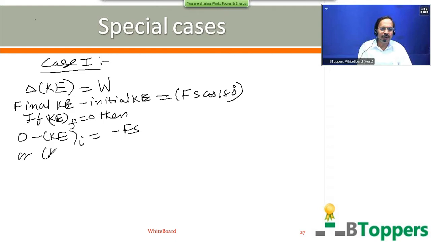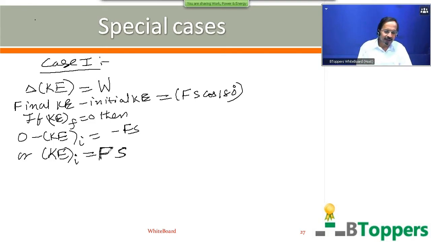So if a body moving in a straight line path with some initial kinetic energy, denoted by Ke subscript i, is brought to rest in a distance s by applying a constant retarding force of magnitude F, which acts opposite to the direction of the motion, then you can write that the initial kinetic energy of the body is equal to the product of the magnitude of the retarding force and the magnitude of the displacement during the retarded motion before it comes to rest. That means the initial kinetic energy of the body is equal to the work done against the retarding force on the body before the body comes to rest.